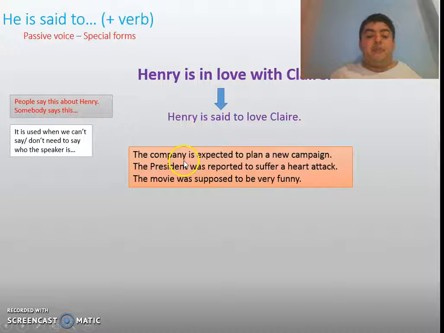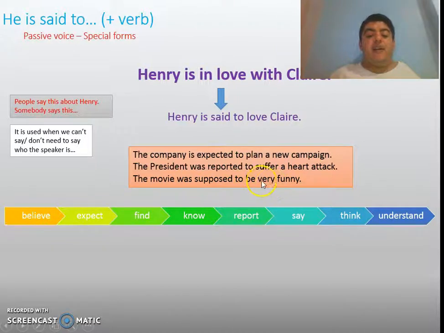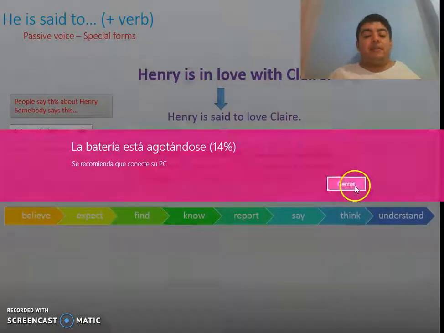Some other examples are: the company is expected to plan a new campaign, the president was reported to suffer a heart attack, or the movie was supposed to be very funny. I can do this with verbs like believe, expect, find, know, report, say, think, understand.